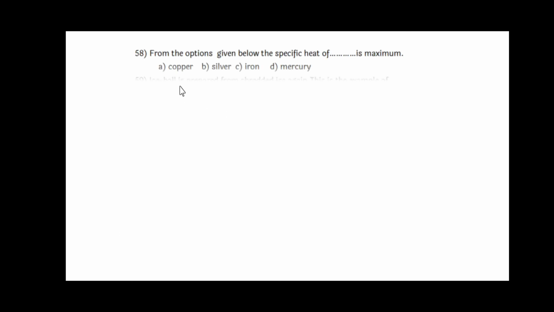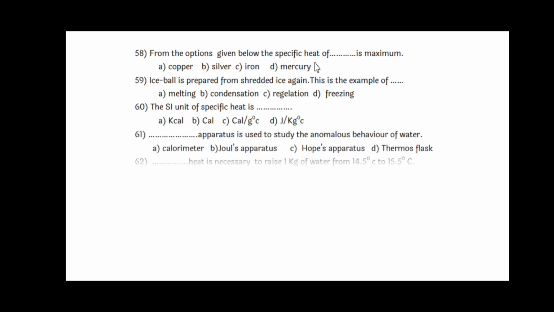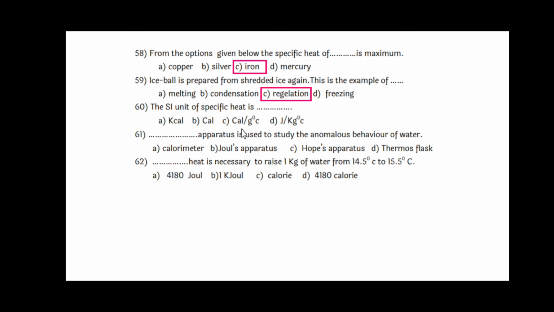Next we look, from the options given below, the specific heat of dash dash is maximum, that is iron. Ice ball is prepared from the shredded ice. Again, this is the example of regelation. The SI unit of specific heat is calorie per gram degree Celsius. Dash dash apparatus is used to study the anomalous behavior of water, that is Hope's apparatus. Next, dash dash heat is necessary to raise 1 kg of water from 14.5 degrees Celsius to 15.5 degrees Celsius, and that is 4180 joule amount of heat. So this is the answer.